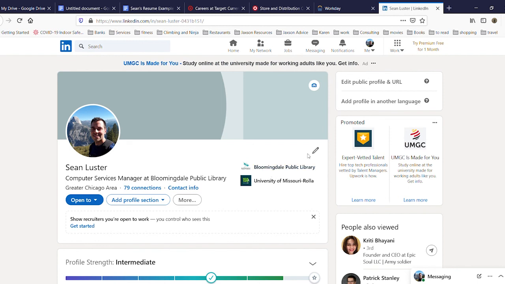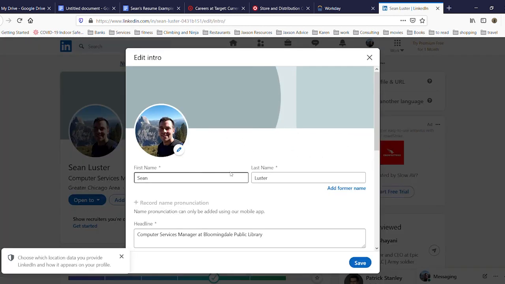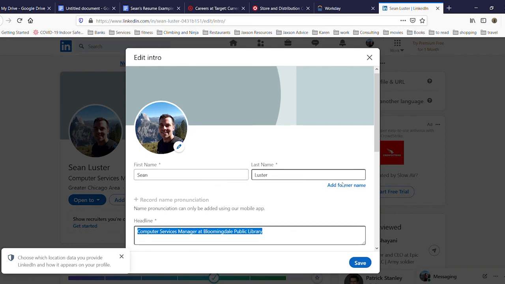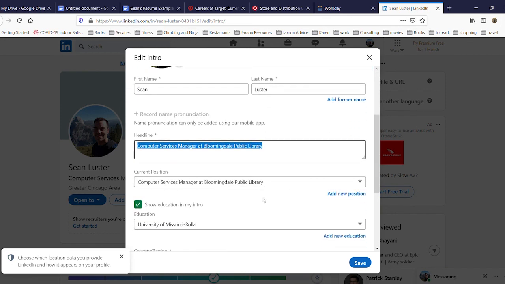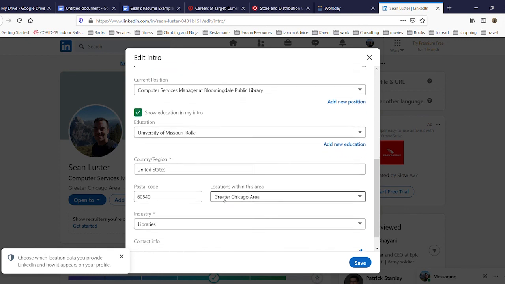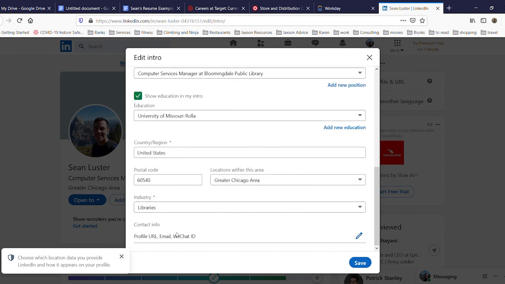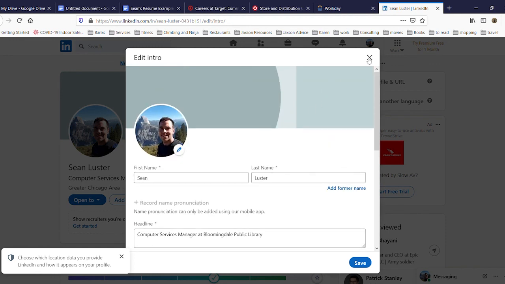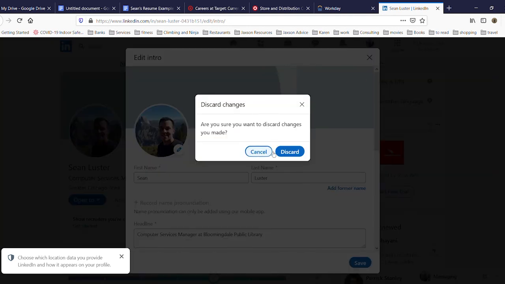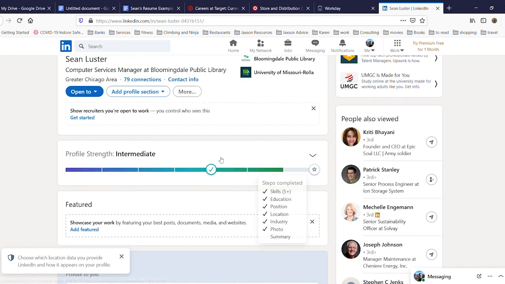If you want to edit your profile, you look for these little pencils, and you can click there. You can change your name, you can change the image associated with it, you can change the headline, which is just the basic description of you. If I scroll down a little bit, current position, education, country or region that you're in, and what industries you worked in. You can have a web address or email if you want people to be able to contact you that way. I'm going to discard the changes because I did not mean to make any.